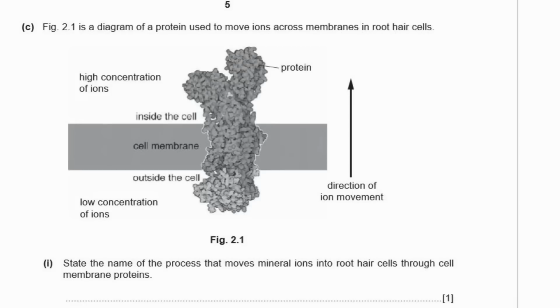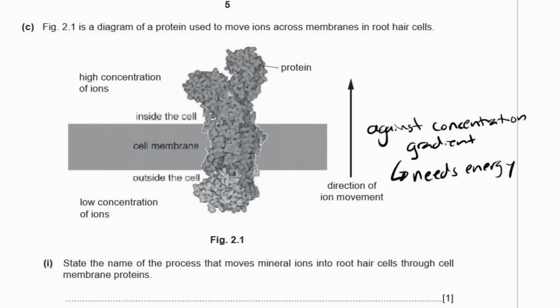C. Figure 2.1 is a diagram of a protein used to move ions across the membranes in root hair cells. So root hair cells are on the roots, and it moves ions from low concentration to high concentration. So it moves it against the concentration gradient, which means it needs energy.